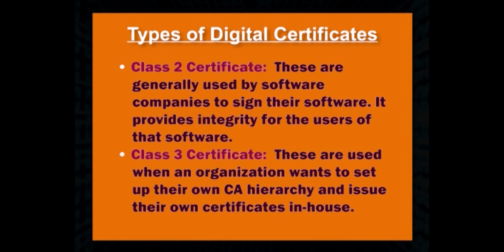Third is class 2 certificate. These are generally used by software companies to sign their software. It provides integrity for the users of that software. Fourth is class 3 certificate. These are used when an organization wants to set up their own CA hierarchy and issue their own certificates in-house.